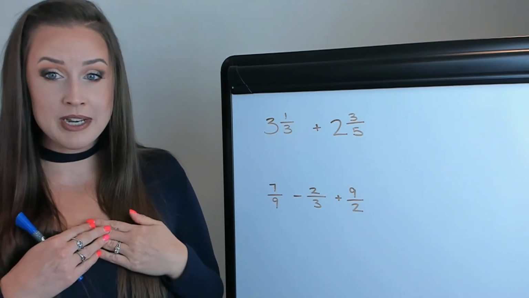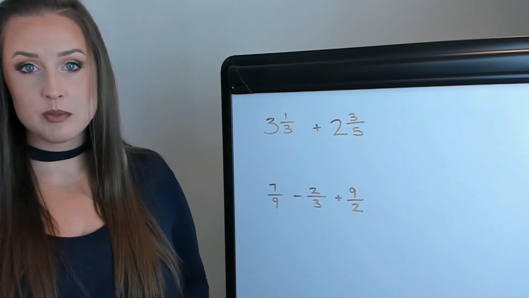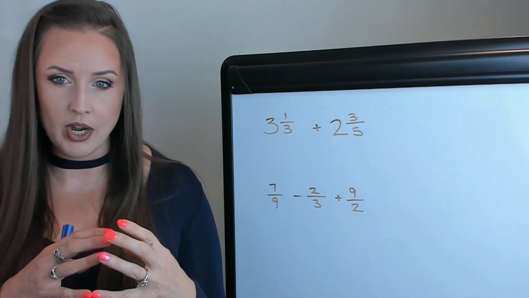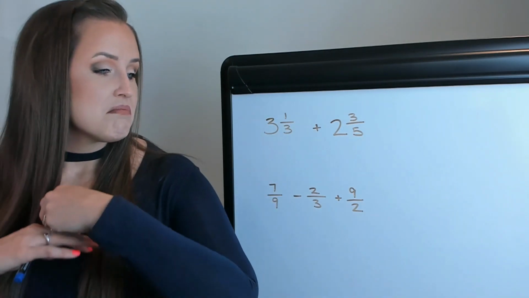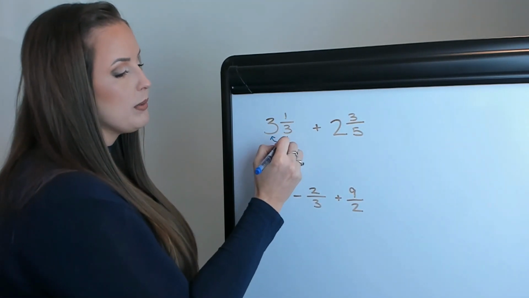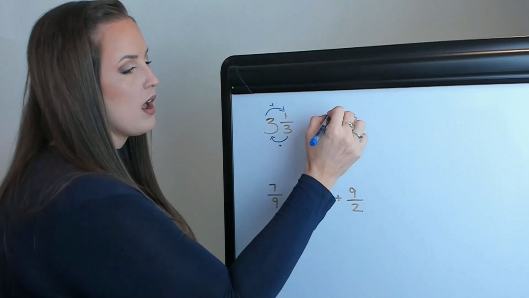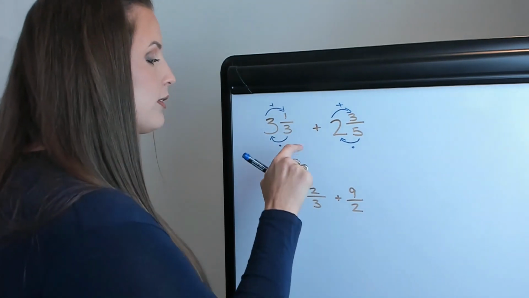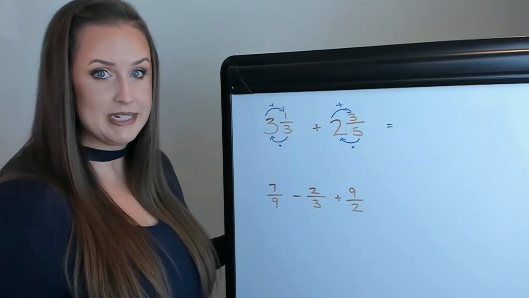But my suggestion is if you're adding mixed fractions, change them to improper fractions. It's difficult to deal with mixed when adding and subtracting sometimes because you have whole number pieces and fraction pieces. So how do those go together? Well, if you can just make each one into one single improper fraction, it's going to be a lot more smooth. So 3 1/3, remember, we're going to go around the world where we multiply here and add here. Same thing here. And that'll give us 2 improper fractions, a lot easier to deal with. So 3 1/3 is actually 3 times 3 is 9, plus 1 is 10, so that's going to be 10/3.